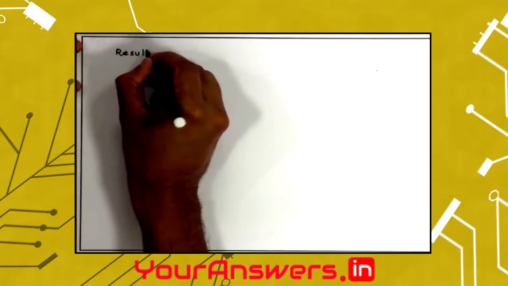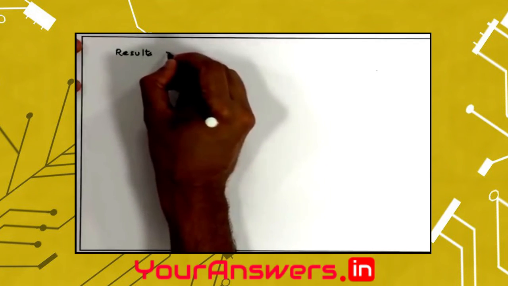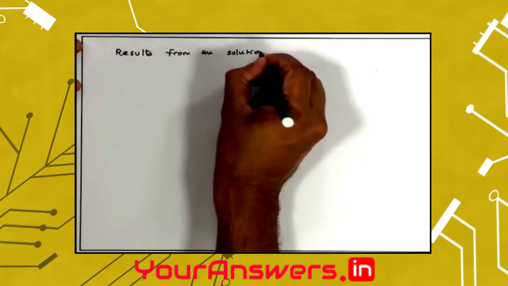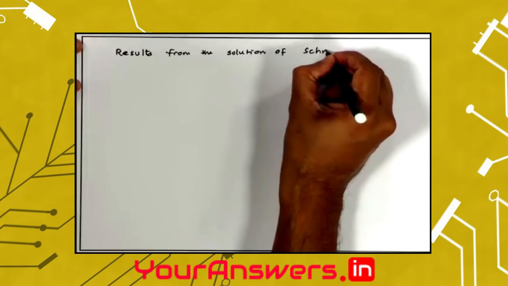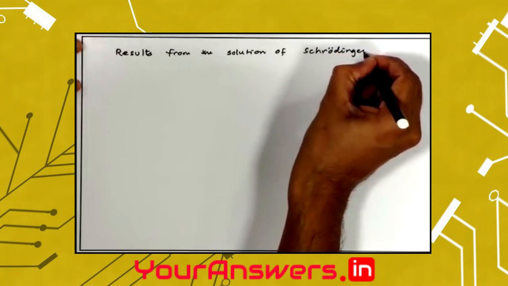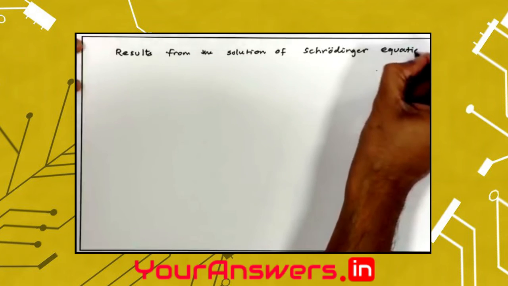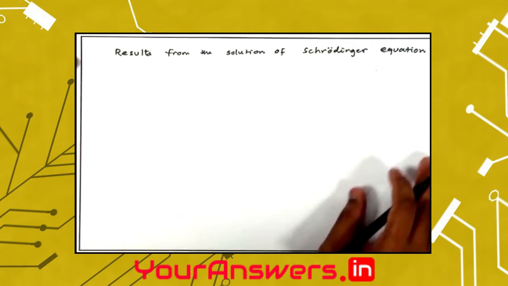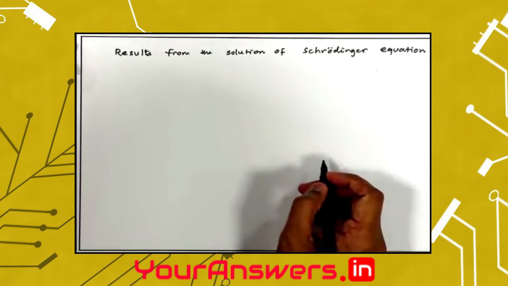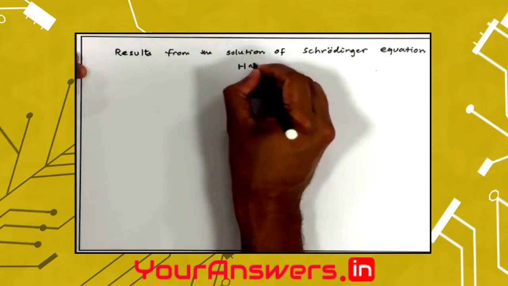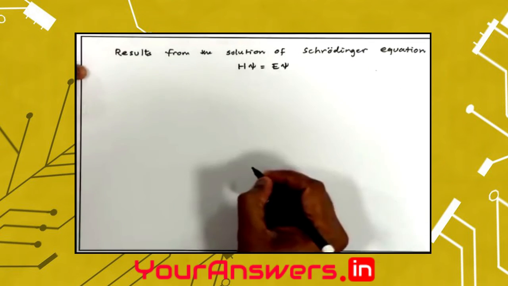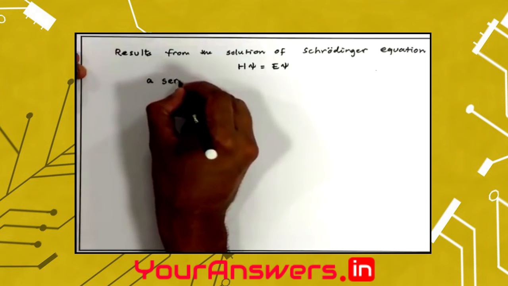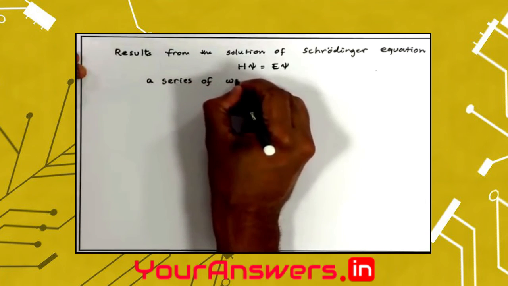Next we are discussing the results from the solution of the Schrödinger equation. We are not going to discuss how to solve them, but we will use the results and discuss what we can learn about this. When you solve this, this is the Schrödinger equation, Hψ = Eψ. The first outcome of it is that we get a series of wave functions.